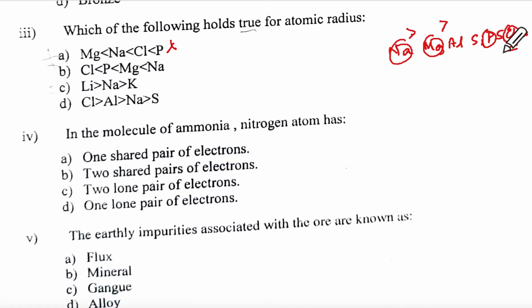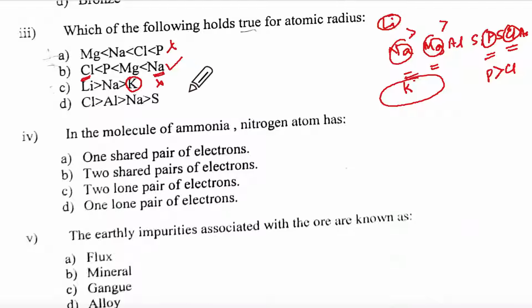Cl, P, Mg, Na. Cl and P is going to be greater. Yes. So Cl is going to be less than. Okay, so if I start with Cl, this is the correct option. Can you see that? Yes. I'm coming in reverse order like this, and Cl is the minimum atomic radius, Na will be the maximum atomic radius. Then Li, Na, Li is here and K is here, and K will have bigger atomic radius, lithium has smaller. So they are saying K is smaller, which is wrong.